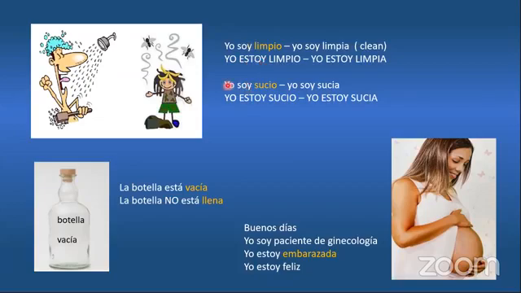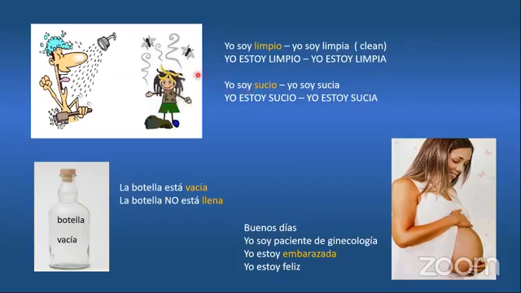Same here. Somebody can say, yo soy sucio, yo soy sucia. I don't like to shower, I don't like to clean my room, I am dirty, I am a dirty person, right? If that person is like that all the time, they can say soy, because that is a permanent situation.